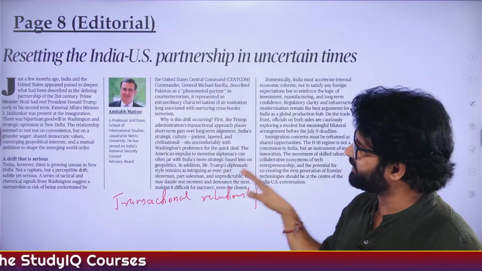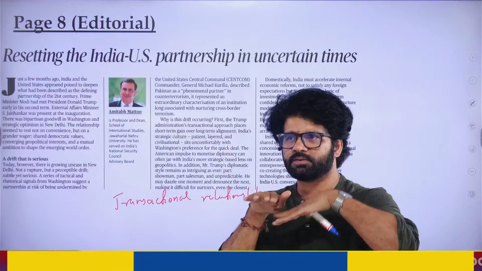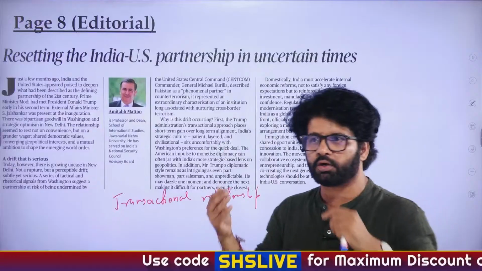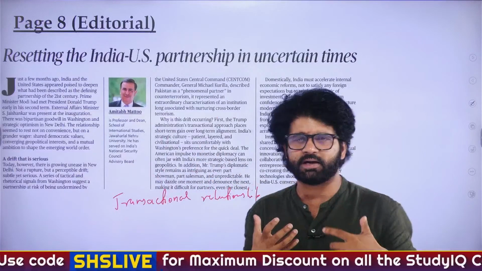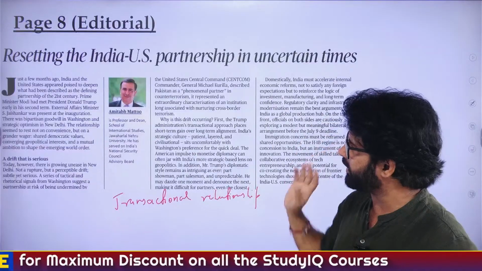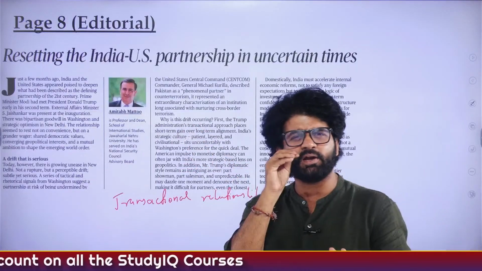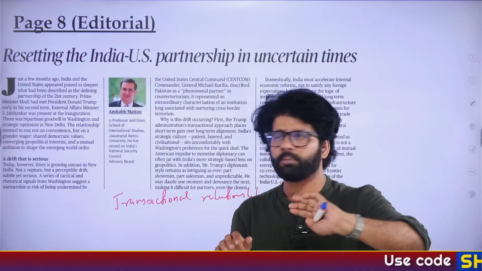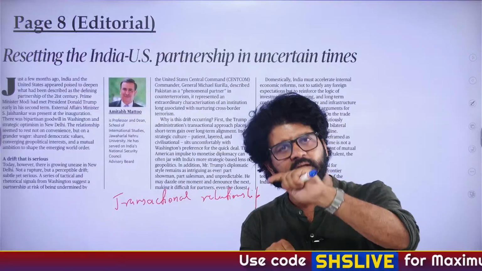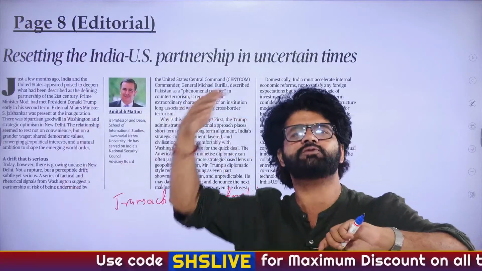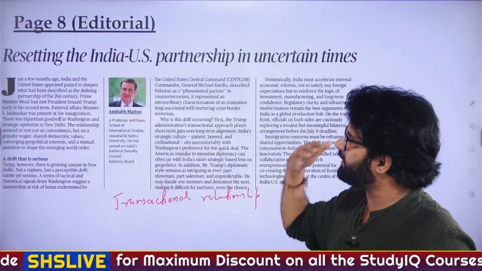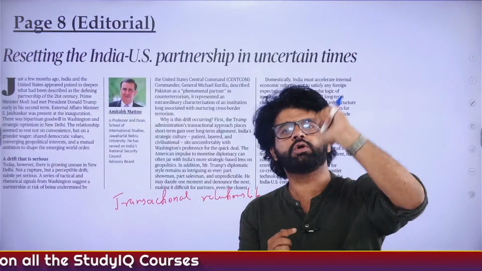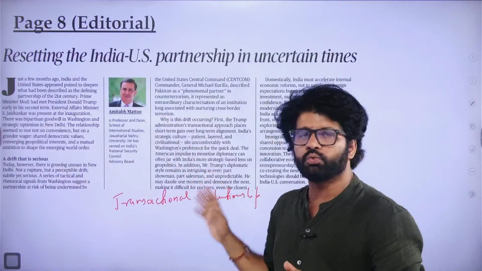So Amitabh Mattu sir is saying that the basic premise here is that the relationship is deteriorating, the way things are going, the way US is giving importance to the Pakistani army chief, this and that. So the US has given certain statements related to Pakistan. Mattu sir is saying that ignore Trump. Just focus on maintaining deeper ties with US Congress, because Trump is there today. He will not be there forever; after 5 years, maybe things will change. So we should not get drifted by what is happening in the current scenario. We should look at the longer picture, and the relationship with US will help us a lot.